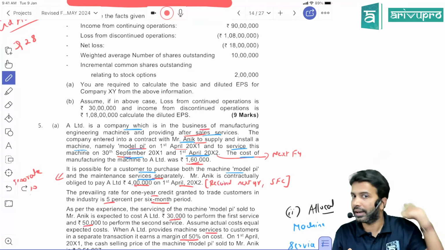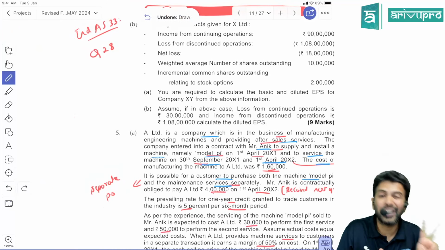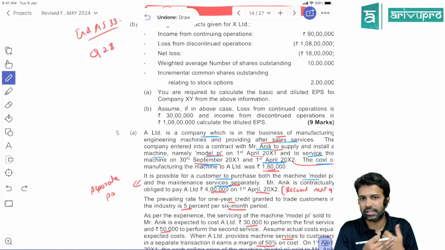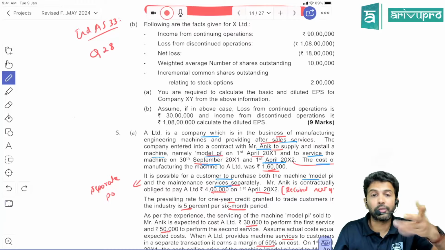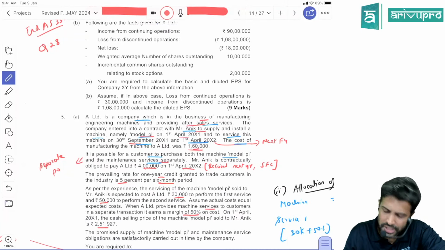Okay, they can function independently. That means, if they are not interrelated or interdependent, these are 2 separate performance obligations. So Ind AS 116, 115 rules we'll have to apply. The transaction price we'll have to allocate to all the performance obligations.